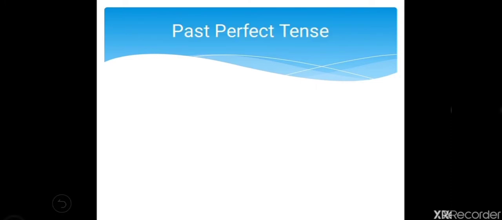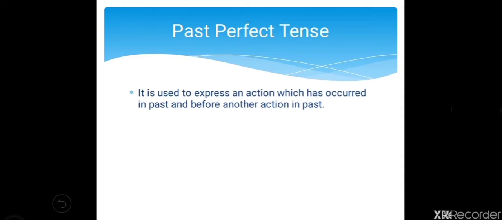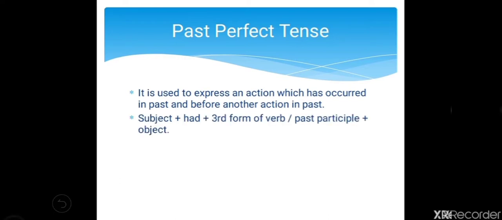Now, we are moving towards past perfect tense. And past perfect tense is used to express an action which has occurred in past and before another action in past. Means it has occurred before another action in past. So, the structure will be subject plus had. You have to remember here had. Okay. Then third form of verb, that is past participle, means V3, plus object.